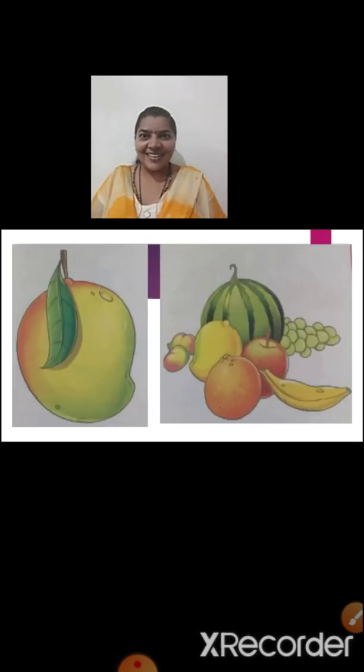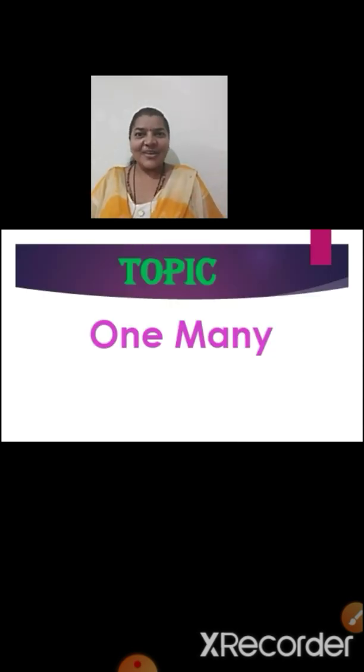Look at this picture, children. Yes, here we can see some pictures of fruits. Now, if you see to your left side, you can see a picture of a mango. We can see here only one mango. And to your right hand side, we can see more than one fruit. So, there are many fruits. So children, today we are going to learn one, many.